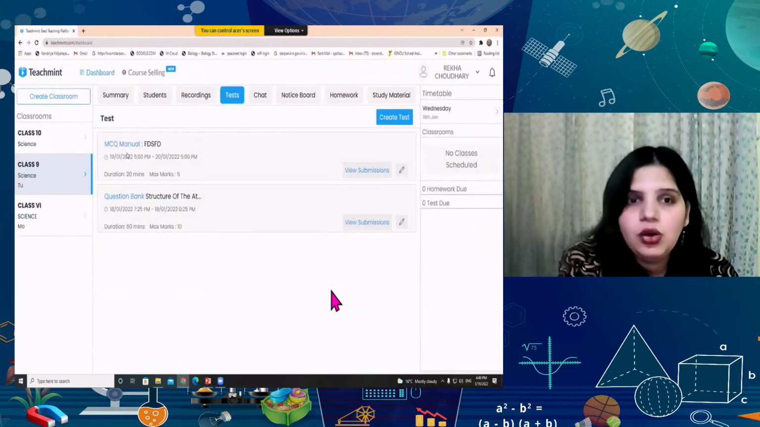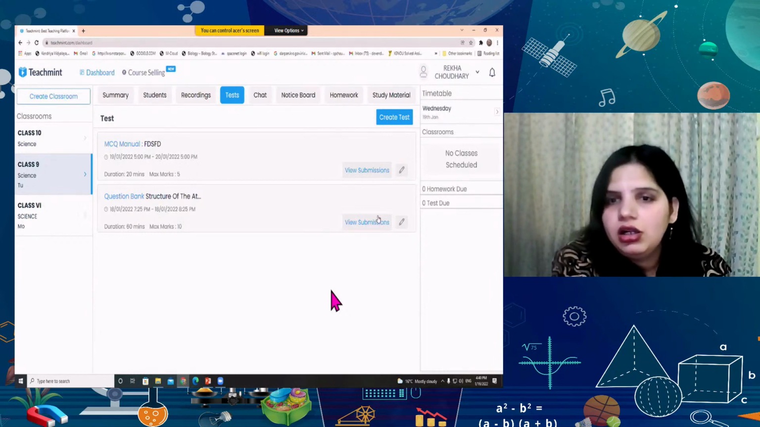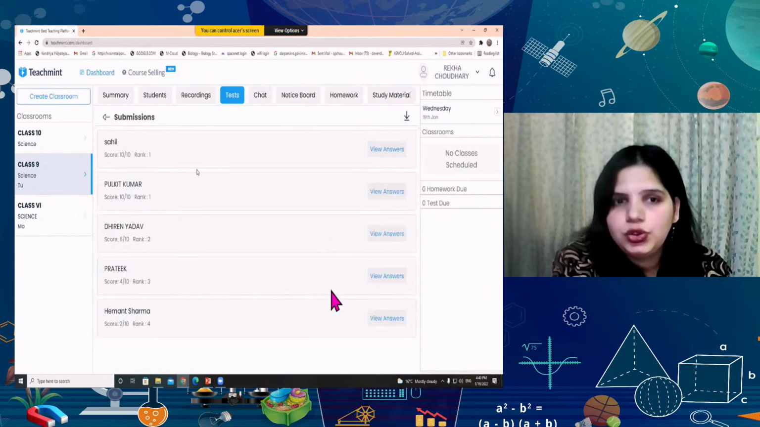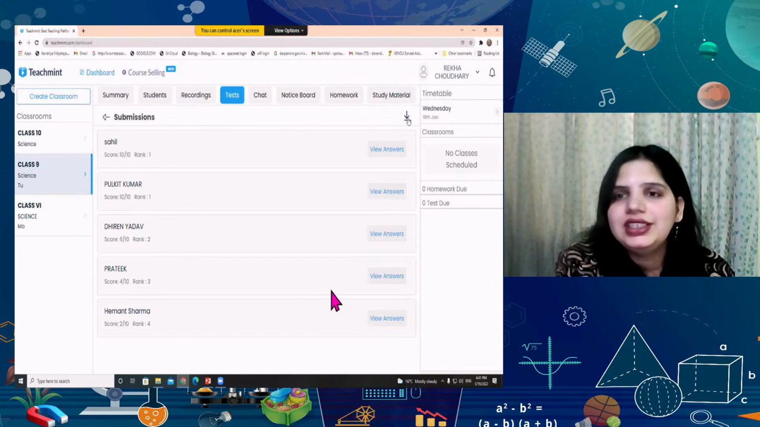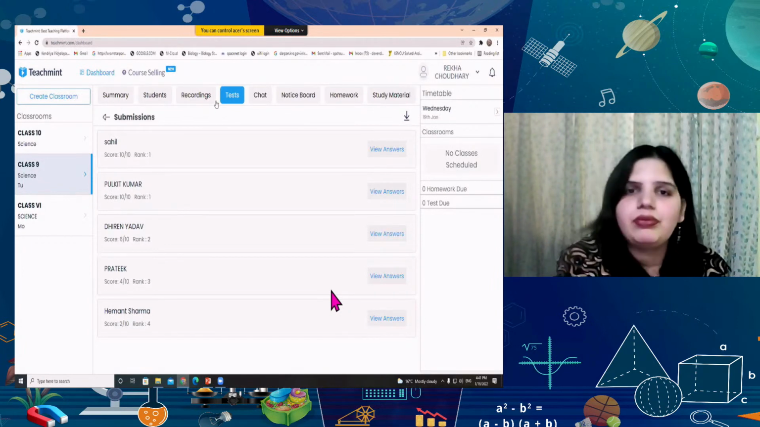Here you can see now, this one is the MCQ manual. Manual means I have typed this question, and you can view the submissions here. This was created by me. Let me show you some submissions by the students. Here you can see submissions by the students with the name of the student, score and the rank. You can download the submissions given by the students at any point of time with this download test record icon.